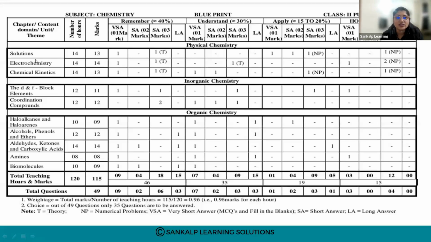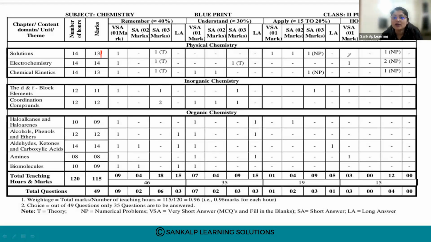So the solution chapter, the number of marks allotted is 13. How are the 13 marks allotted? 1 mark, 2 questions are asked.